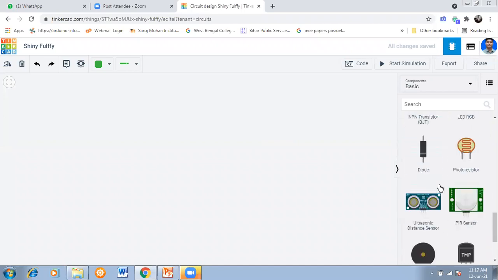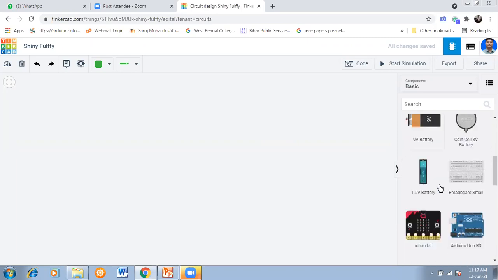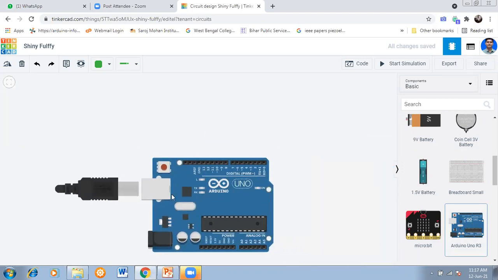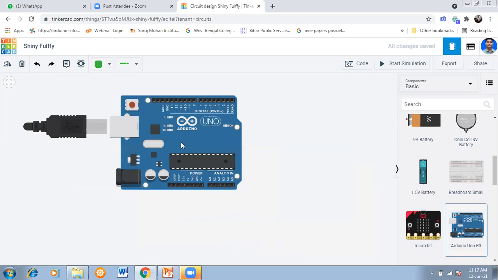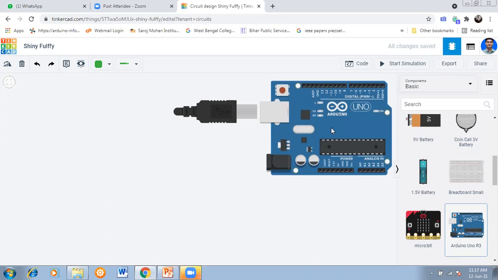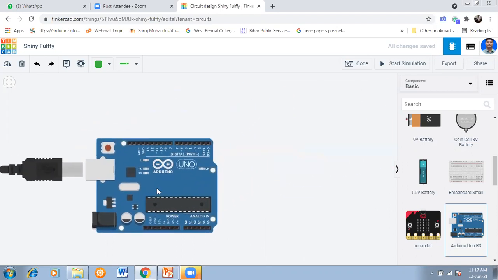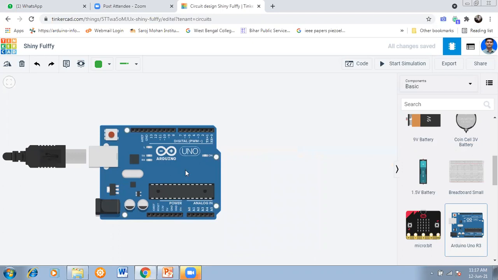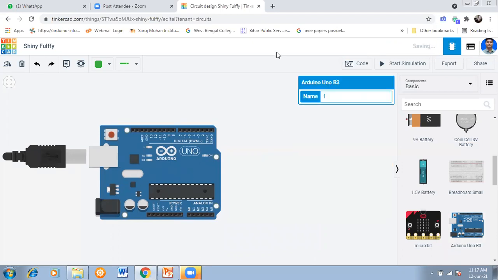So take the Arduino board first. When you choose any of the components available on the right side, you just click on the desired item. Now see, this is selected. Just drag and drop it, and you can place it in any position, top, right, left, anywhere. I'm just placing it here. You can change it later also.